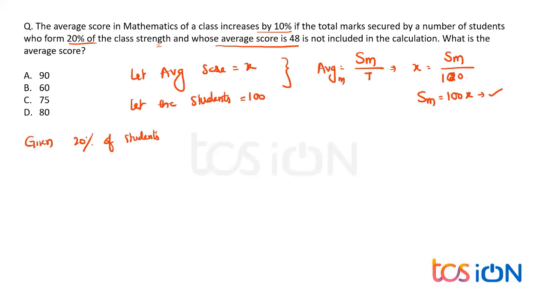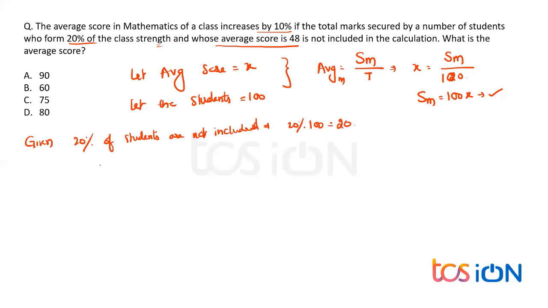But to be very specific and to make sure that everybody is getting benefit, I'm going to write some things in detail whenever it is required. So given 20% of the students are not included, how many are not included? 20% of the students means, with 100 students there, 20 students are not included. So 20 students are not at all included in that calculation of their marks.